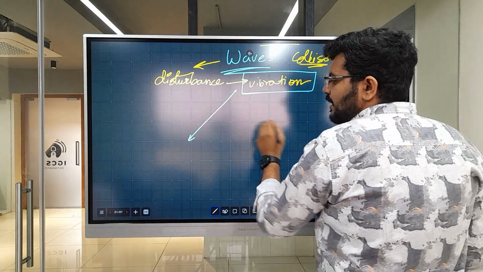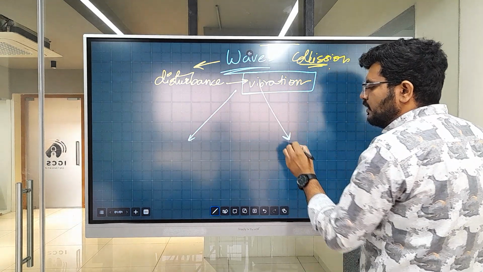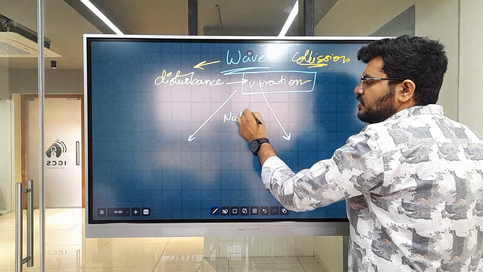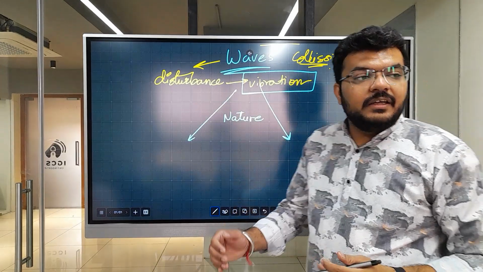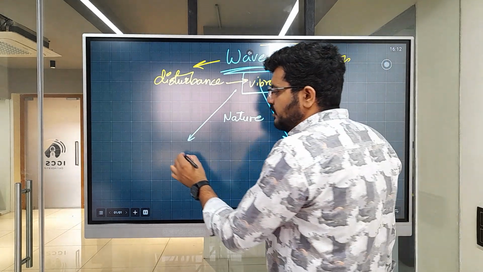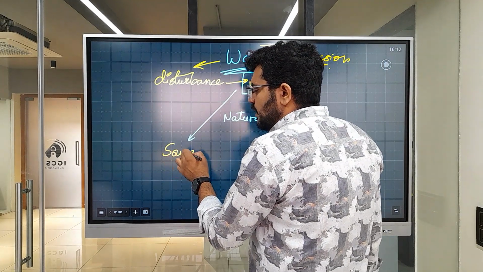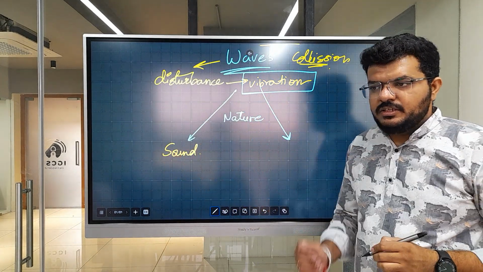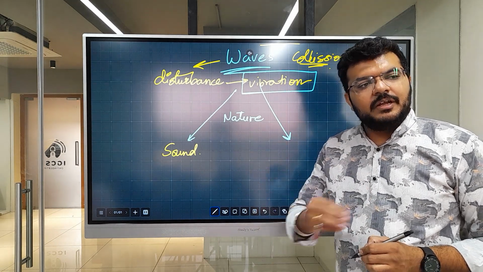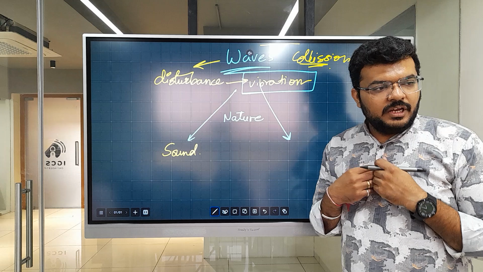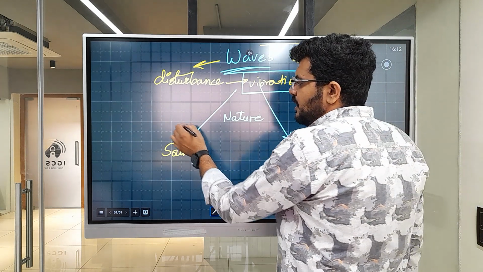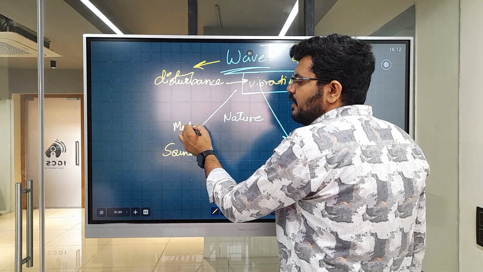There can be two types of waves depending on their nature. Nature meaning, does the wave require a material medium for propagation or not? For example, sound wave. Sound wave requires a material medium. It can pass through solid, liquid, and even gases. You can listen to me because sound wave can travel through gas. So these are known as mechanical waves.